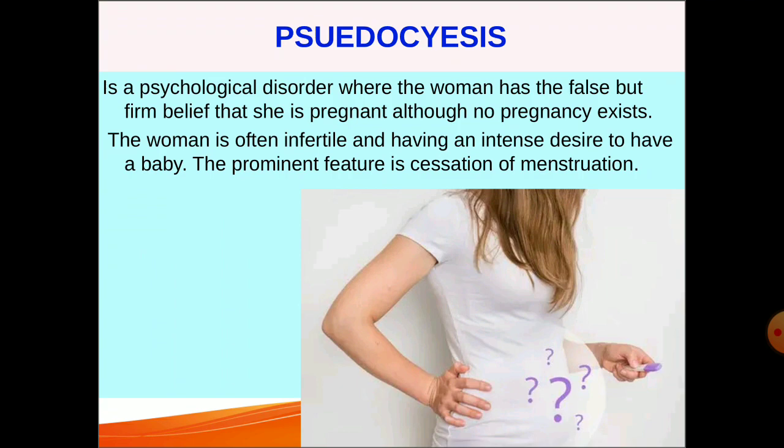Pseudocyesis. It is a psychological disorder where the woman has a false but firm belief that she is pregnant, although no pregnancy exists. The woman is often infertile and having an intense desire to have a baby. The prominent feature is cessation of menstruation.